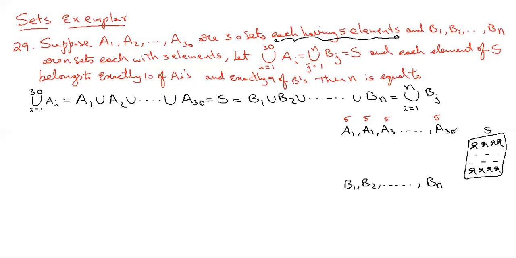So it'll be 30 into 5, 150. Can you confirm that your school contains 150 students? Yes, sir. How? Because the union of the Ai's is equal to S, right?